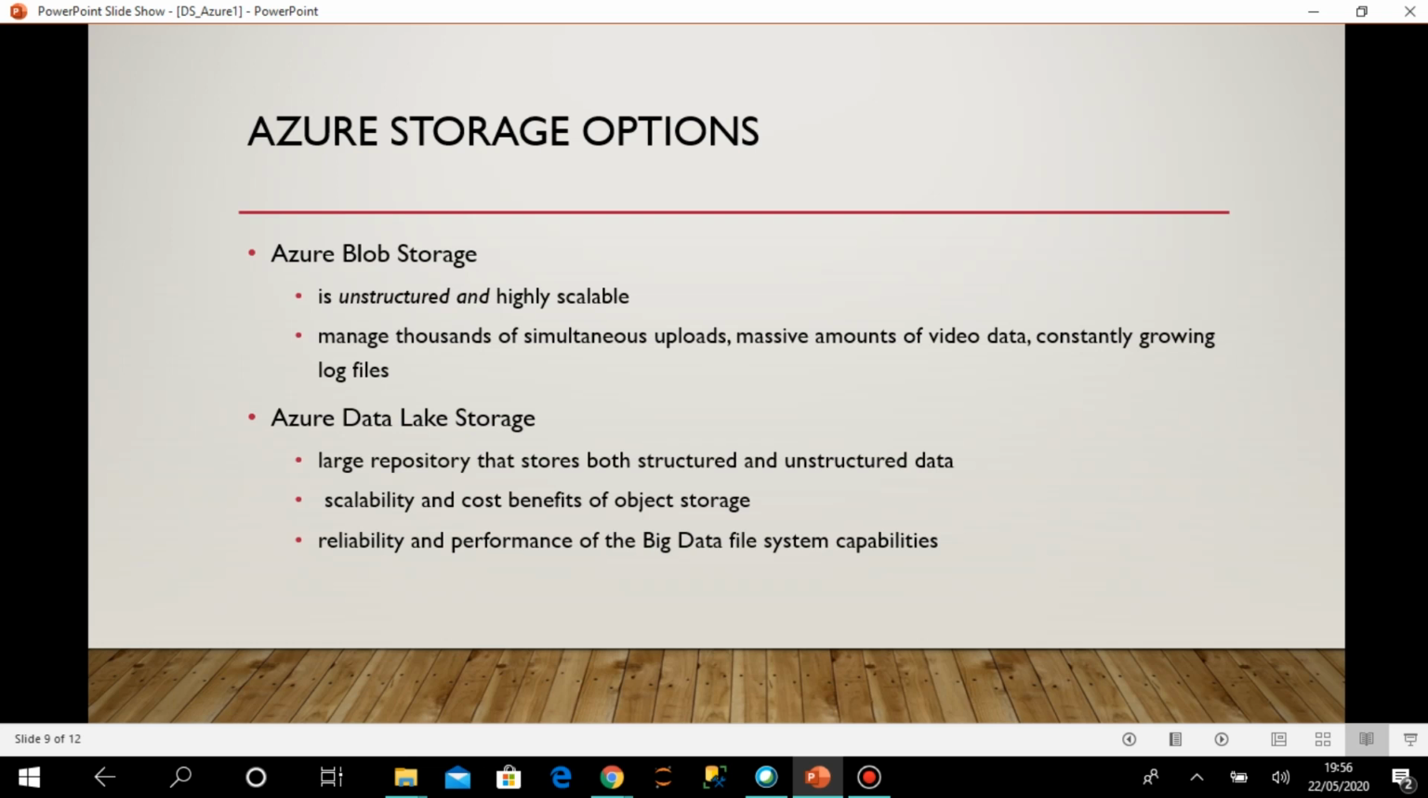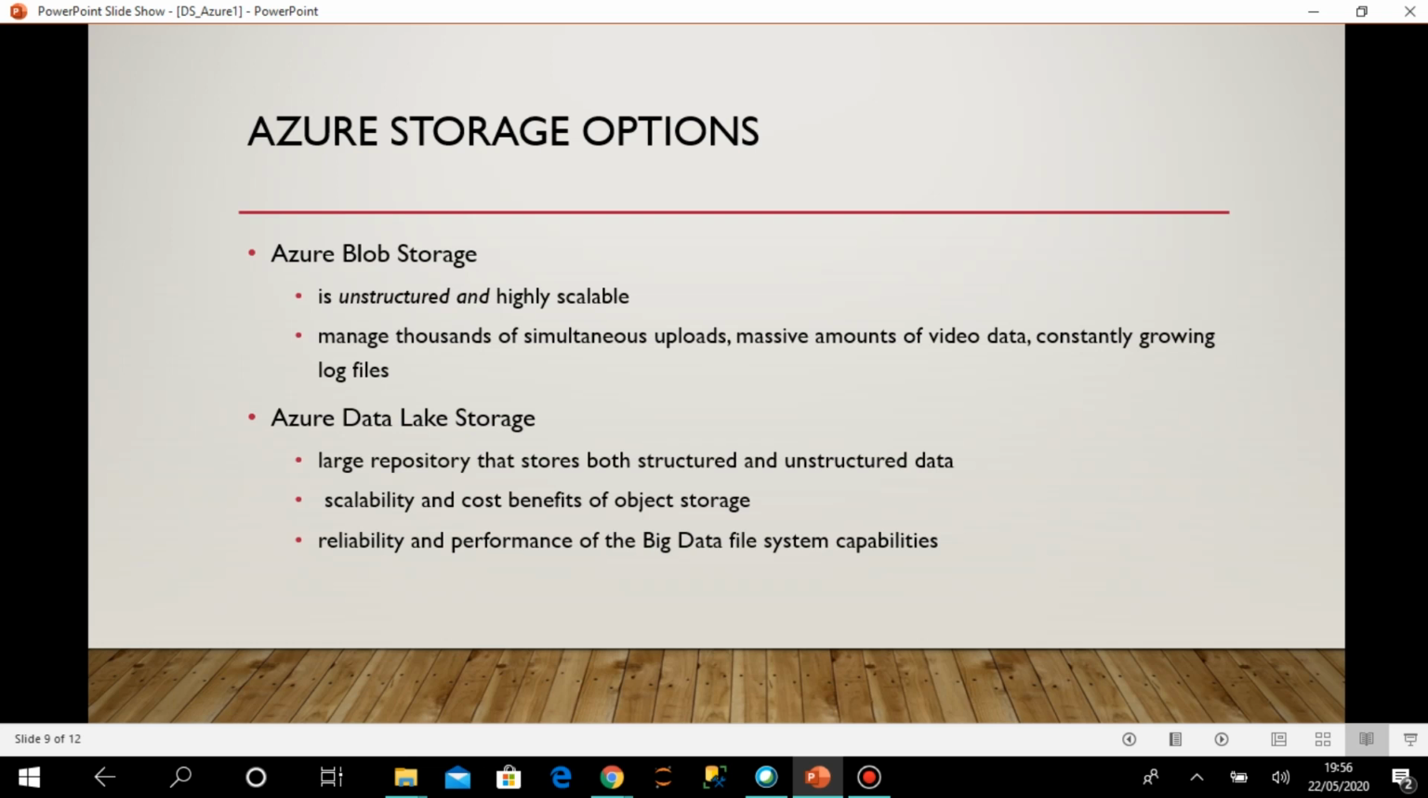It can manage thousands of simultaneous uploads. There can be many uploads of files, a massive amount of video data, constantly growing log files. So if there is unstructured data and a huge volume of data, and a lot of streaming data also, I'll come to that at a later point of time. Suppose some live streaming of data is going on, everything can be handled by blob storage. So it's a very useful thing and is scalable, it is cost effective, and performance wise also it is very good.